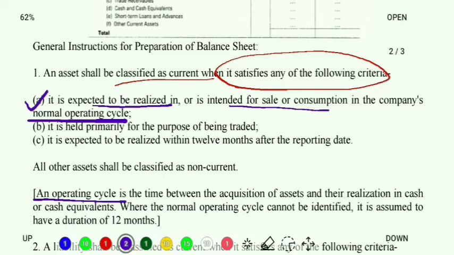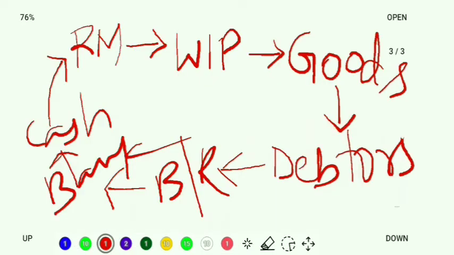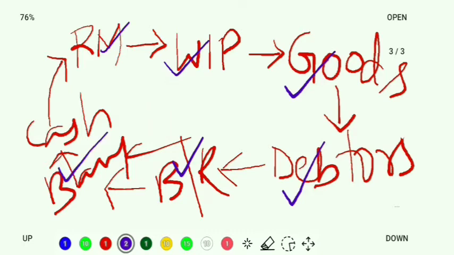The basic example I hope all of you must have learned at the beginning of class 11. Do you remember this example? First I had some raw materials converted into work in progress, meaning goods are being manufactured. Finally, goods were manufactured and I sold them to my debtors. Now debtors gave me bills receivable. I go and deposit the bills receivable in the bank and the bank gives me cash. Now with that cash I again purchase some raw materials. So what is this? This is my operating cycle.